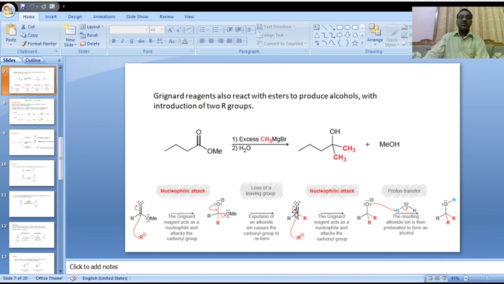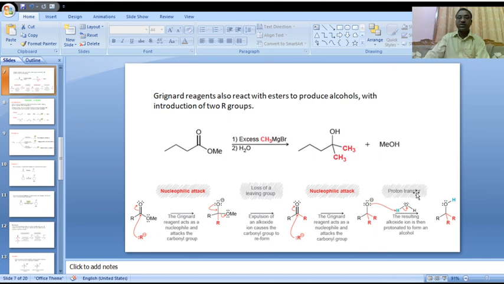Again the pi bond cleaves and oxygen becomes negative. Here, two alkyl groups or two nucleophiles attack the carbonyl carbon. Then comes the protonation step. Here the negative oxygen abstracts hydrogen from a water molecule in the last step.